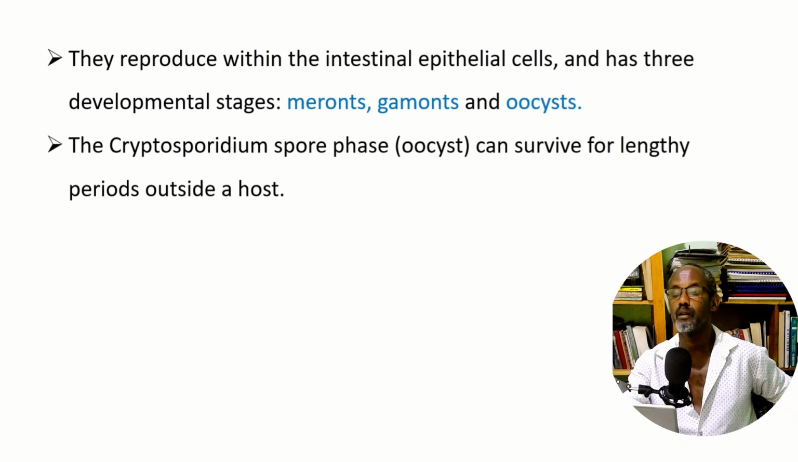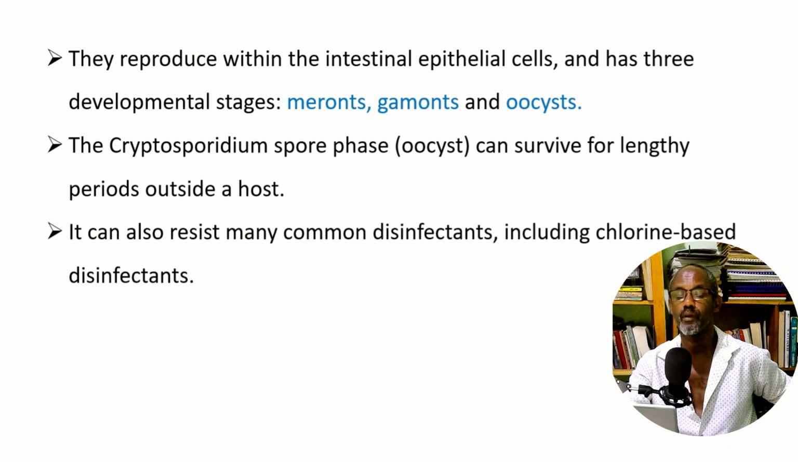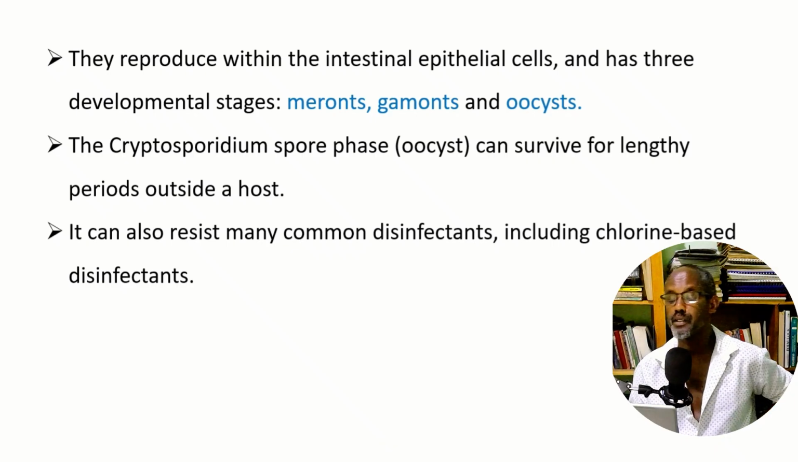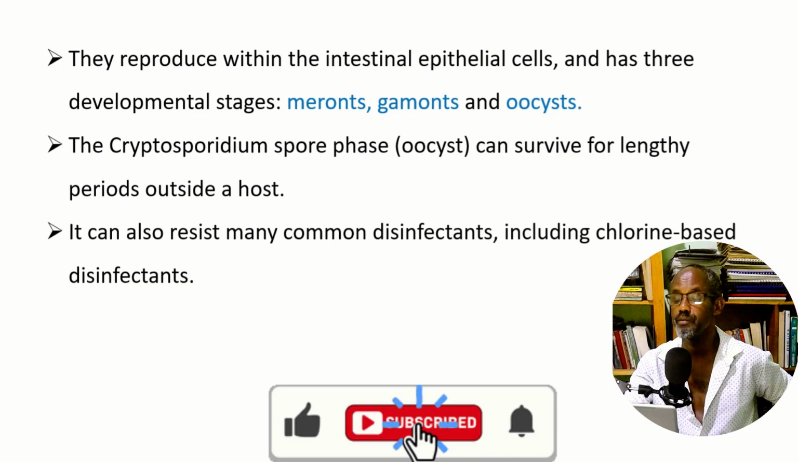This is an adaptation to survive outside of the host and spread to another host. The Cryptosporidium spore phase, also known as the oocyst, can survive for lengthy periods outside a host. It can also resist many common disinfectants, including chlorine-based disinfectants. You see, it is a hardy cyst form which can resist environmental pressures. Even toxic chemicals, in order to survive and be transmitted to a new host. This is adaptation.